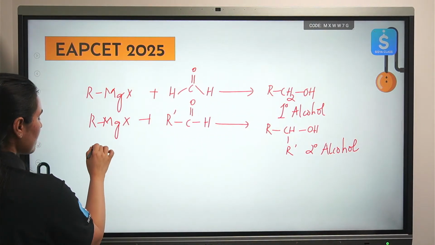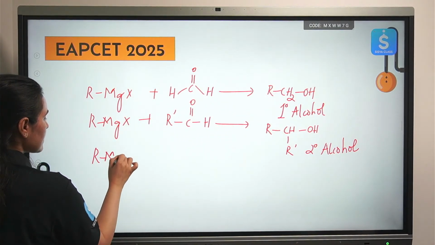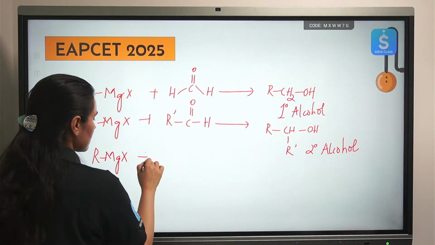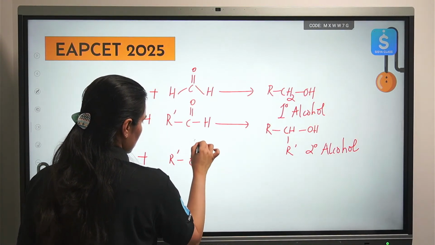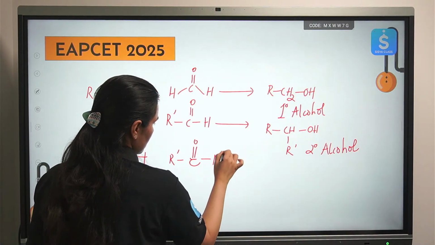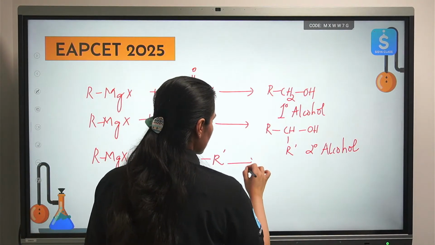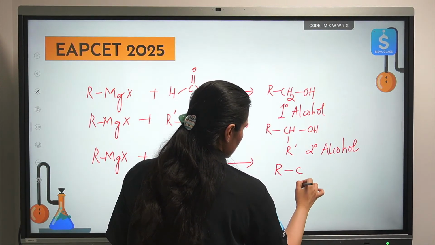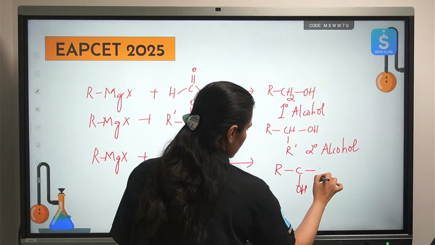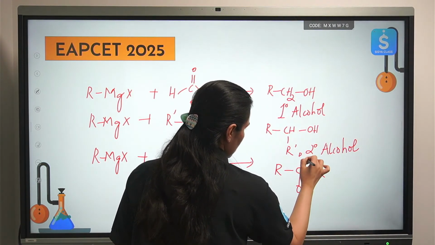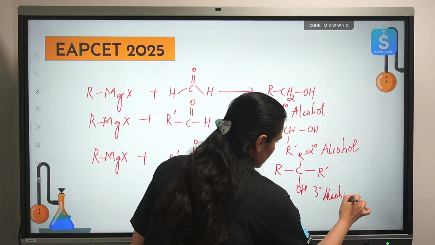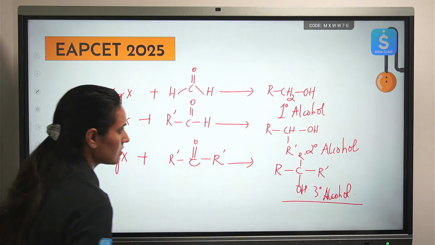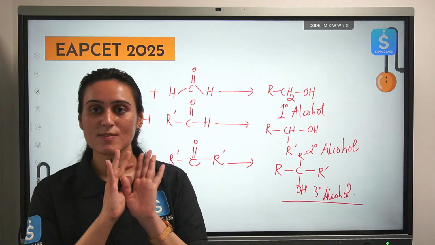And when that same Grignard reagent reacts with some ketone, any ketone, it will give you tertiary alcohol. So this is what you have to remember. Please write this down. This is very, very important.